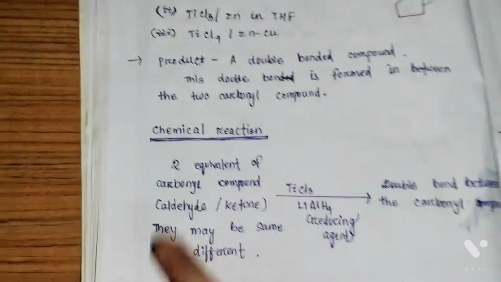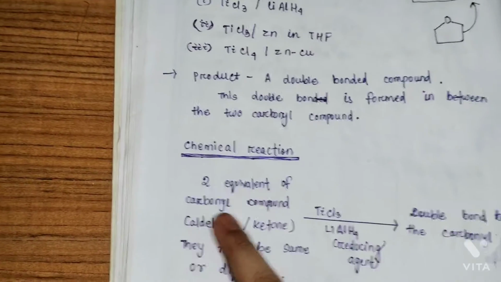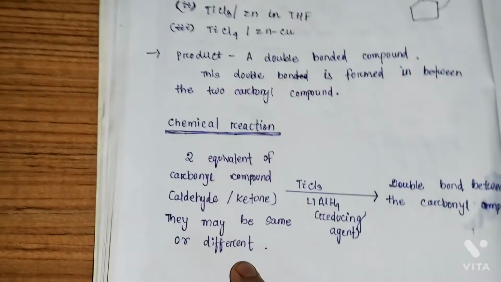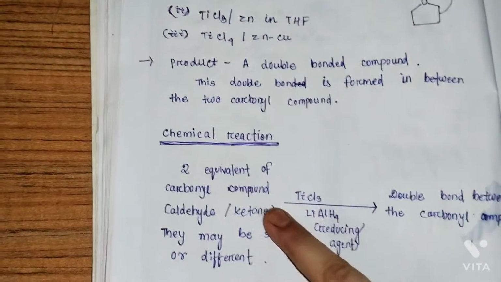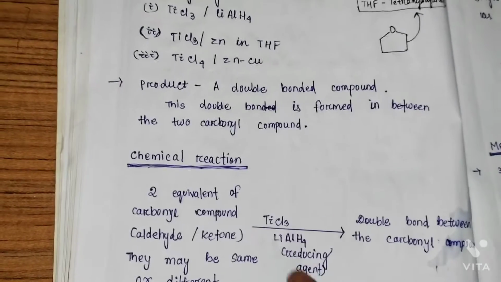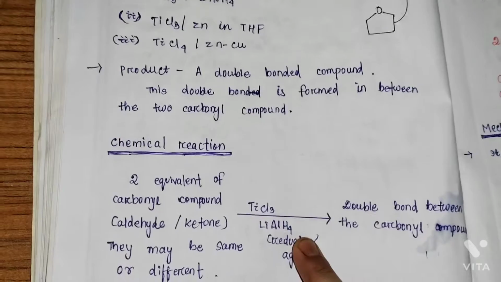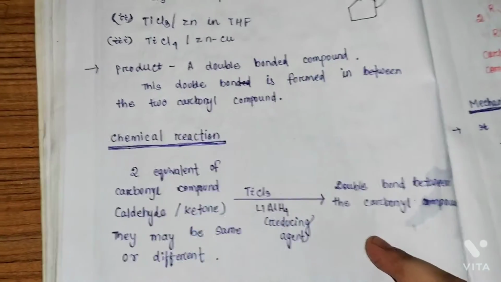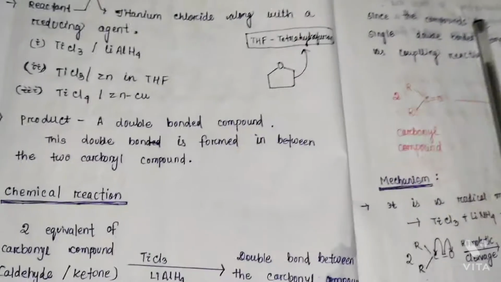What will happen? The 2 equivalents of carbonyl compound, that is aldehyde or ketone, may be the same or different. Then it will react in the presence of titanium trichloride and a reducing agent like lithium aluminum hydride. Then a double bond between the carbonyl compounds will form, and that will be the product.